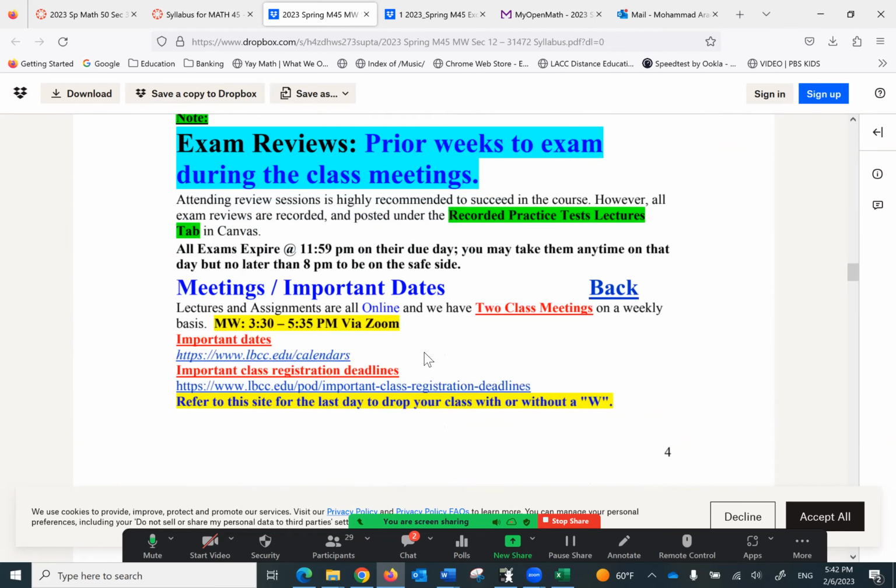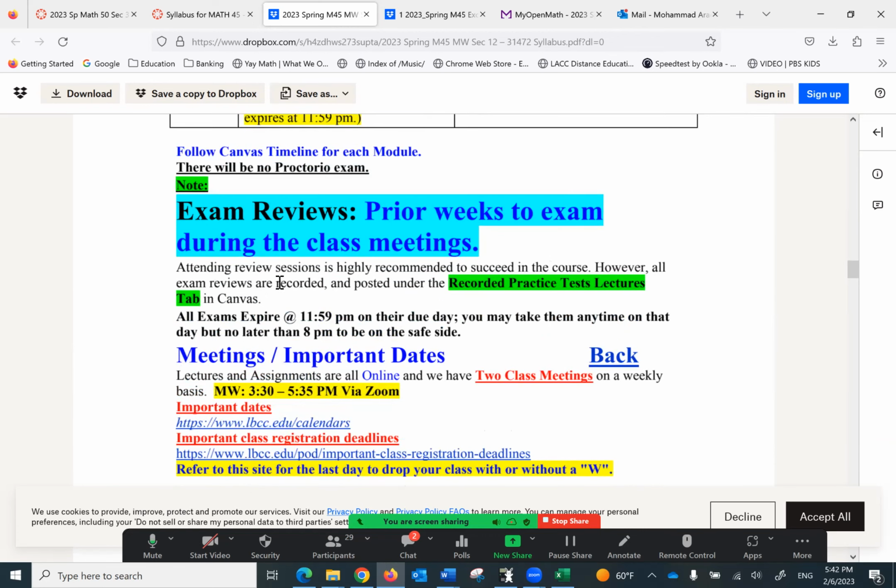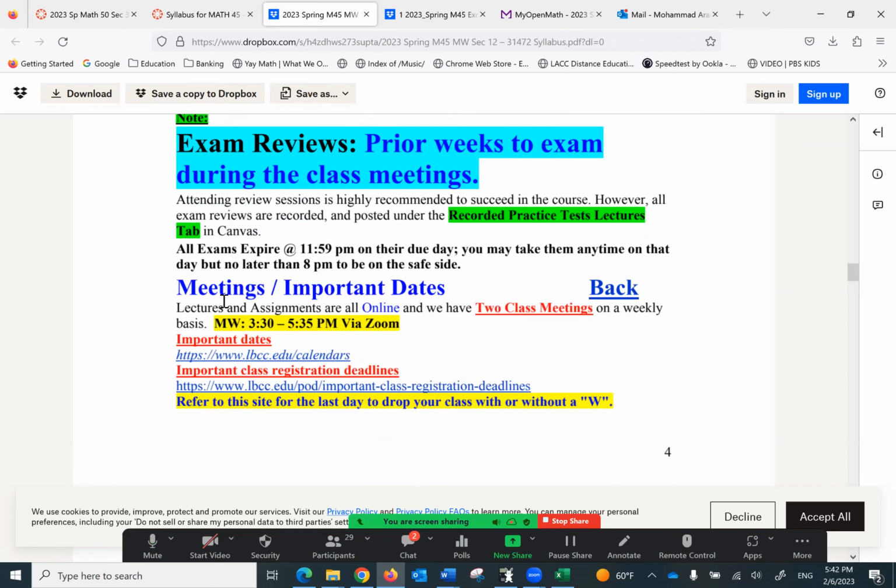I'll show you. So bear in mind that exams expire at 11:59, but you've got to give it a few hours because otherwise you won't have enough time. You know, each exam has maybe 120 minutes, 2 hours or more. And so you need to spend 2 hours on the exam. So you want to start quite a few hours before the expiration time.